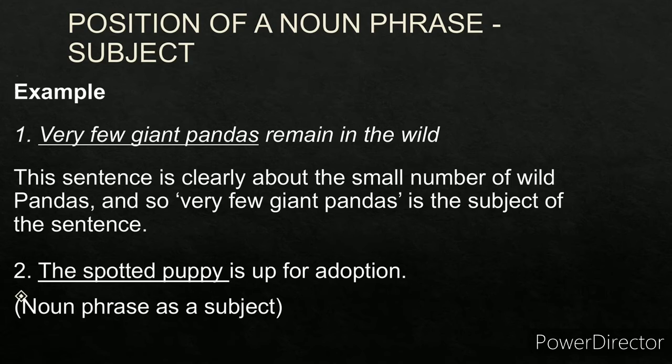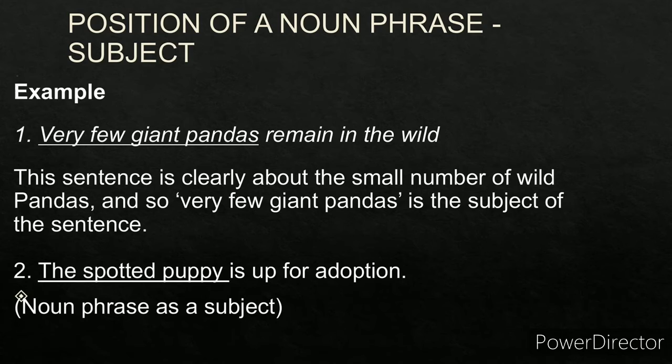First one, very few giant pandas remain in the wild. So the sentence is about very few giant pandas. This is a noun phrase. It acts as a subject. Now few is a quantifier. Very few is a quantifier, that is a determiner. Giant is the modifier. Pandas is the noun. So this is the noun phrase.